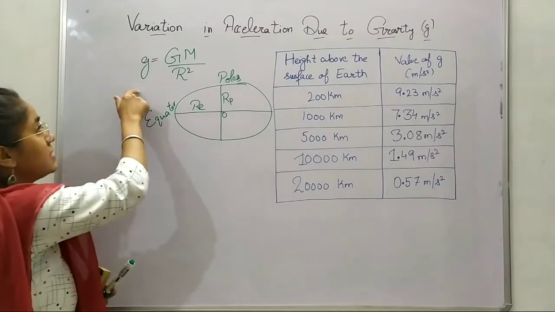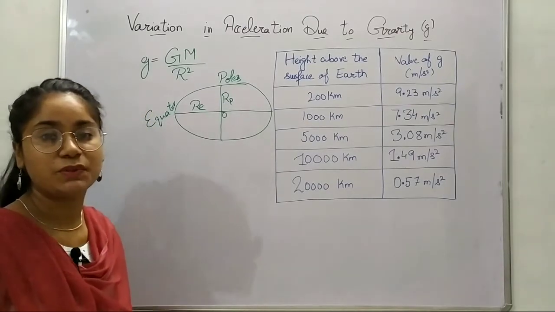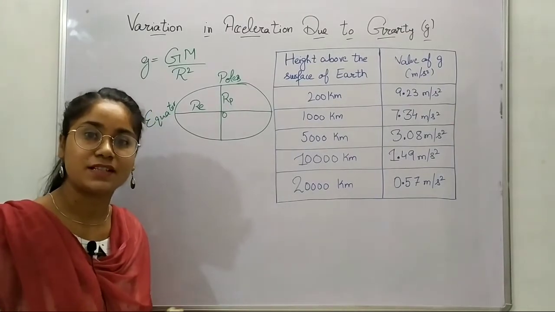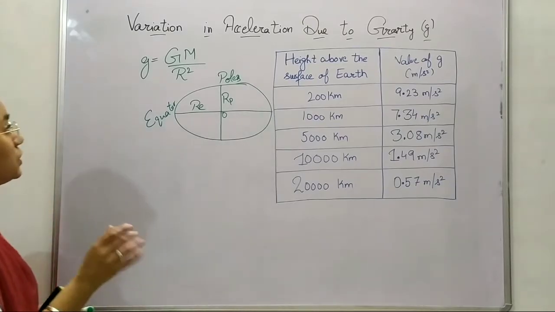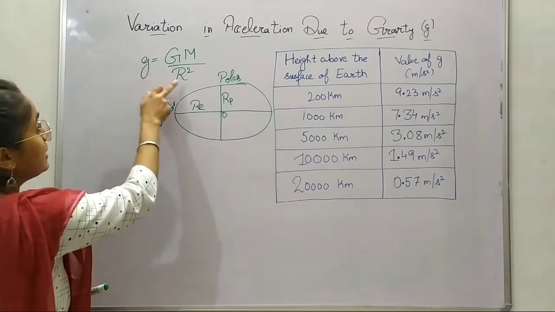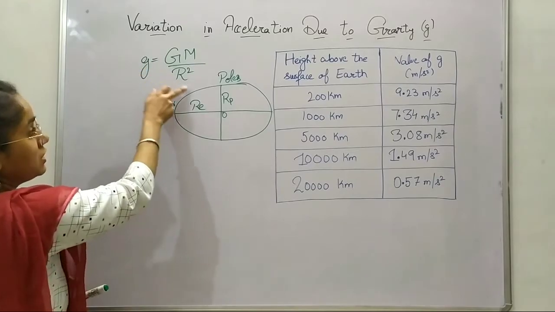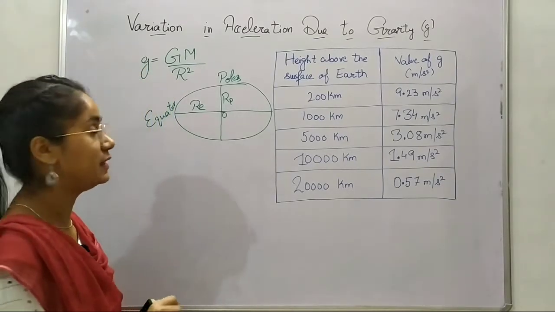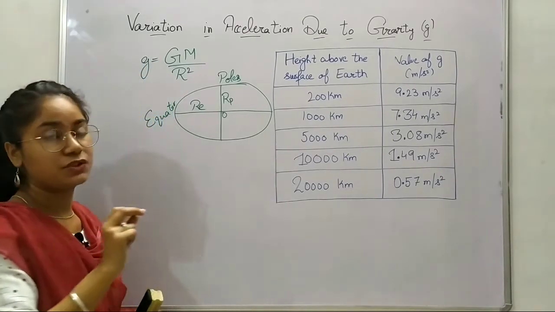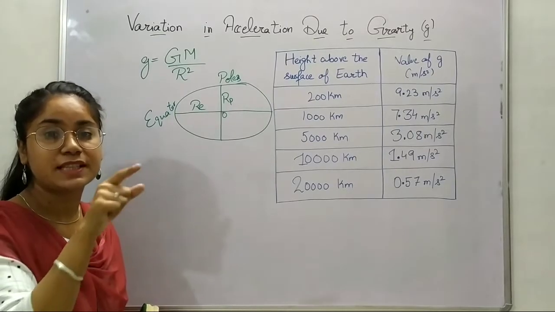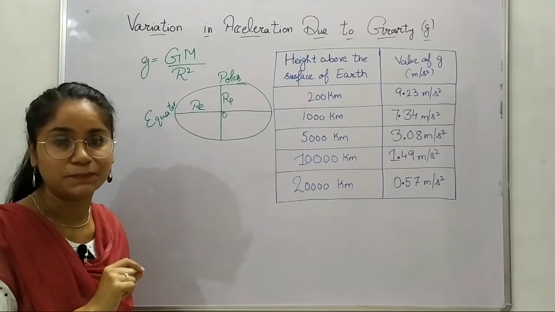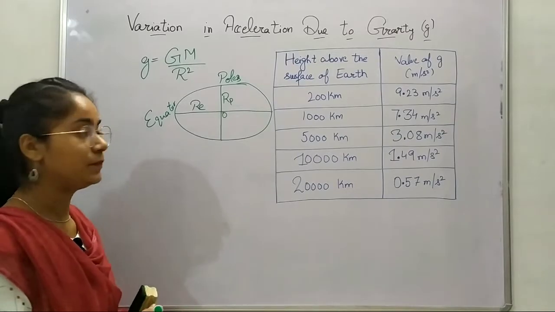Now consider the relation between acceleration due to gravity and the radius. What you see is that these two are inversely proportional, that means acceleration due to gravity is inversely proportional to the square of the radius of the Earth. So what would happen here?